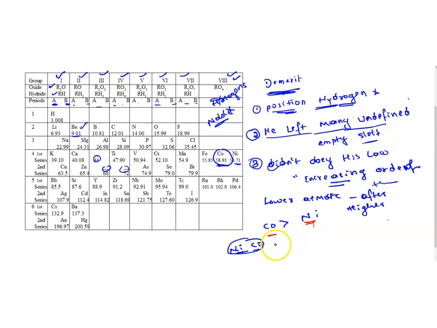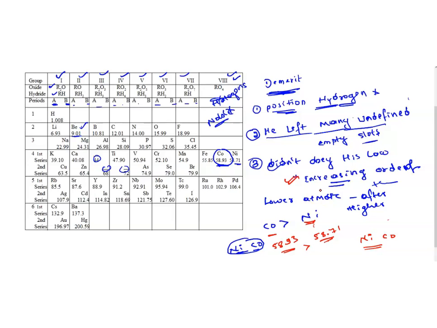See here, the atomic mass of cobalt is 58.93 and the atomic mass of nickel is 58.71. So 58.71 is less than 58.93. According to his law of arranging elements in increasing order of atomic masses, we are supposed to place nickel and then cobalt.